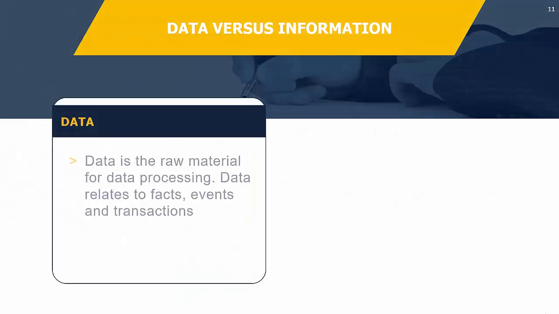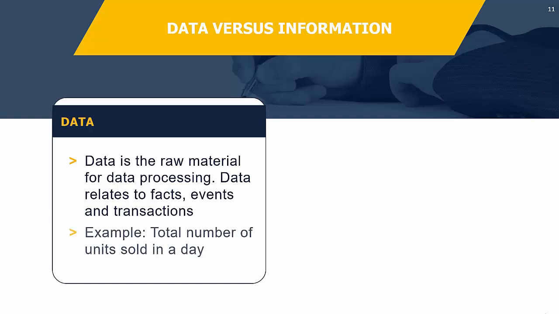So we've got an example here on screen. So first of all, data. Data is what we call the raw material for data processing. It's facts, figures, etc., which on their own really aren't overly useful. So an example here might be, maybe we can get from our accounting system for a particular product or service that we produce and sell, the total number of units sold in a day. Okay, so that would be a typical piece of data. Now, on its own, that would not be overly useful because there's no context, there's no frame of reference for that particular piece of data.